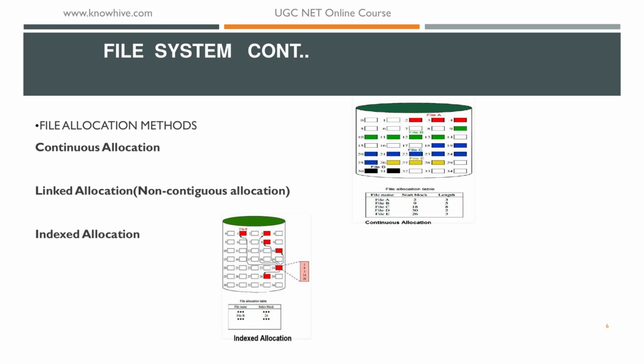For example, 0 0 0 1 1 0 1 0 1 0. It means that a 0 implies that particular block is free and a 1 implies that the block is already occupied. In the free block list, each block is assigned a number sequentially, and the list of numbers of the free blocks is maintained in a reserved portion of the disk.